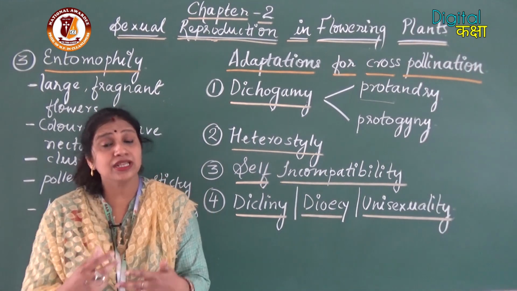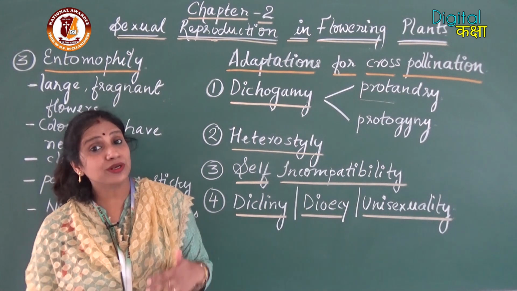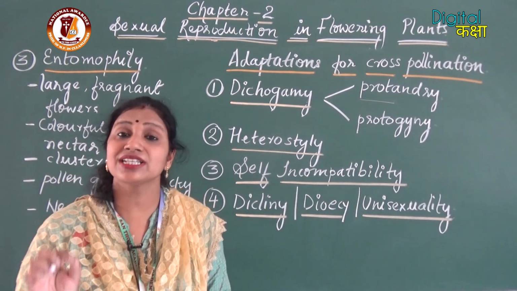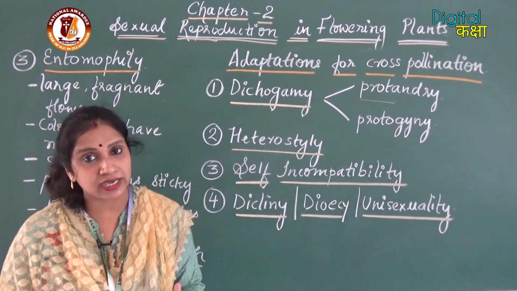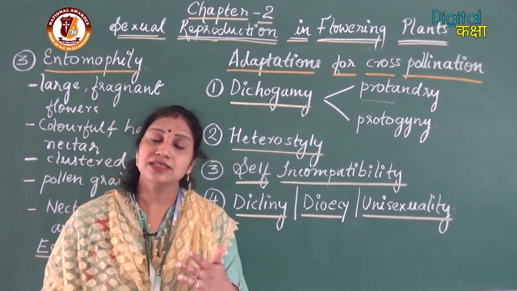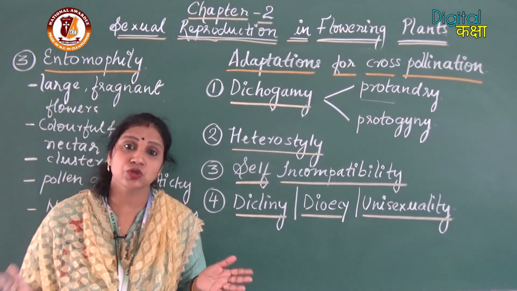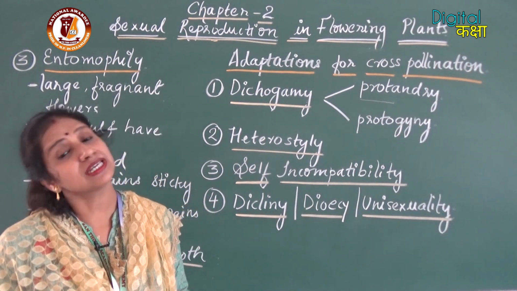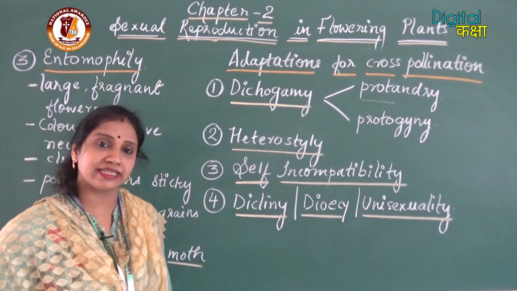For example, if the stigma rises above the anther, the pollen grains cannot fall directly on the stigma. So this type of condition where the anthers and the stigma are in such a position to avoid self-pollination is called heterostyly.